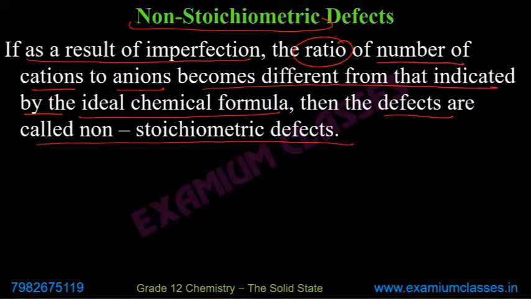Here the main point is the chemical formula. The chemical formula becomes different. So this is the differentiating point of non-stoichiometric defects from other defects.